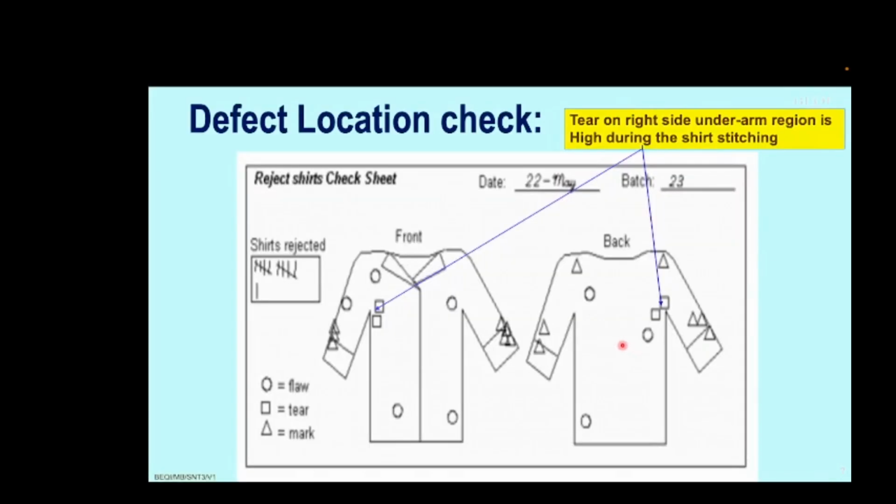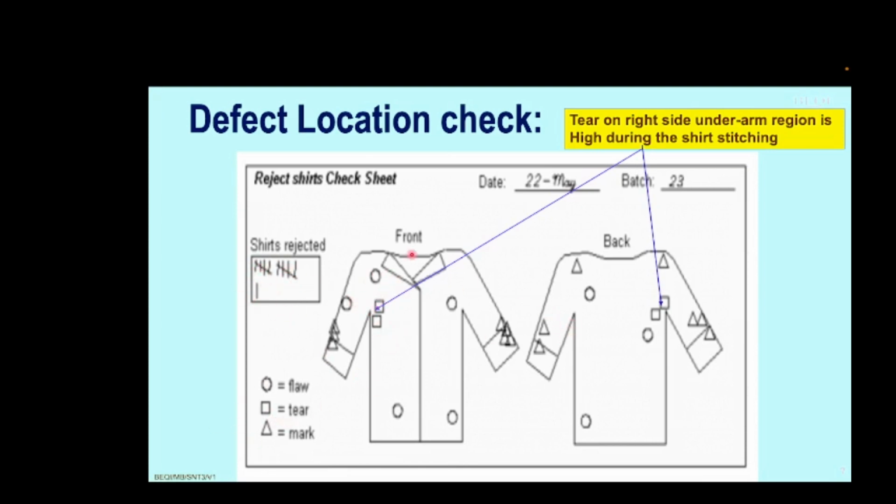The defect location check sheet I talked about. Here is an example in a garment factory. They took a sample of the shirt. They started marking these defects where they were occurring, and as the defects were occurring, as I told, 4 defects, the 5th by a cross. Now here you can say 5 plus 5, 10 plus 1, 11 defects occurred in total in these categories.